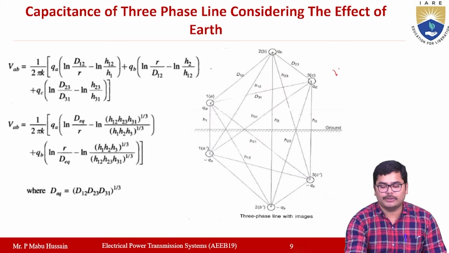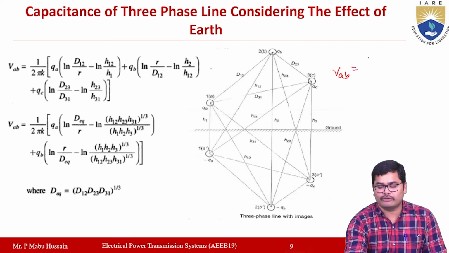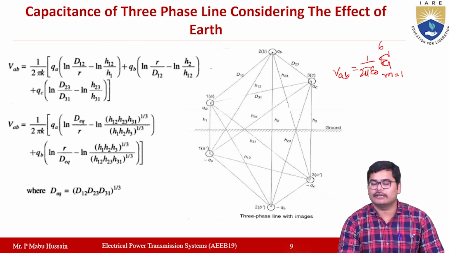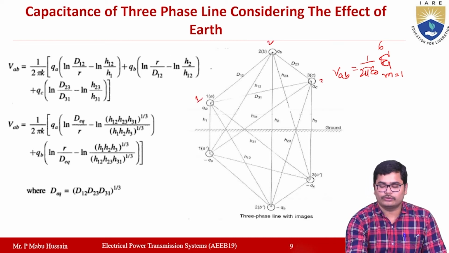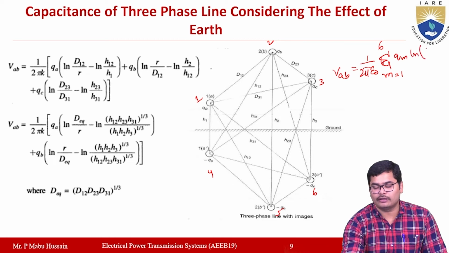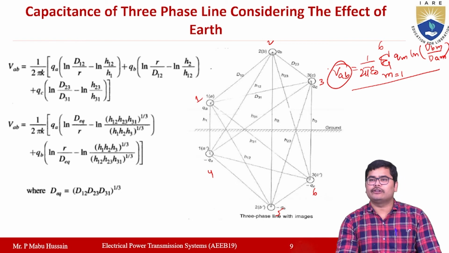So the value of VAB, which is the potential difference between the conductors A and B, will be equal to 1 by 2 pi epsilon naught into the sum over m from 1 to 6. Why? Because there are a total of 6 conductors, so let it be 1, 2, 3, 4, 5, 6. Here the term is qm into ln of dbm by dam. By using this expression you can calculate the value of VAB.